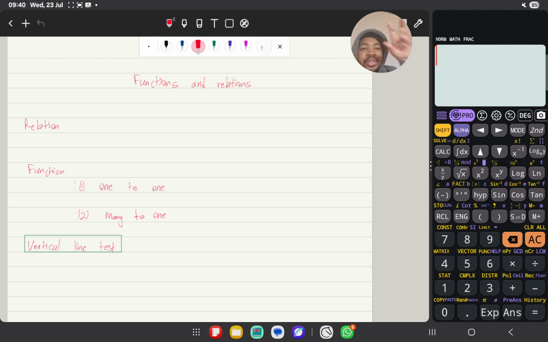Say you have A and you have B. If you have something that associates elements in A to elements in B, that forms a relationship between those two.